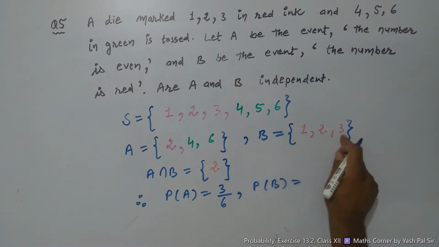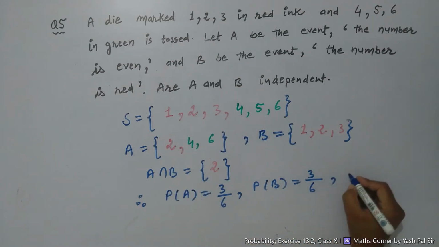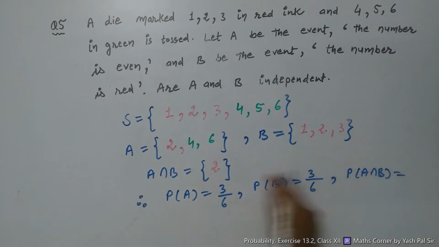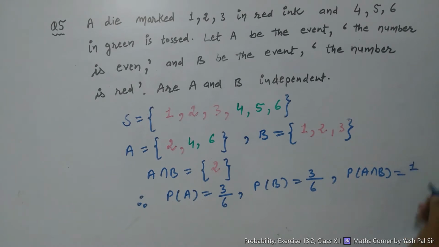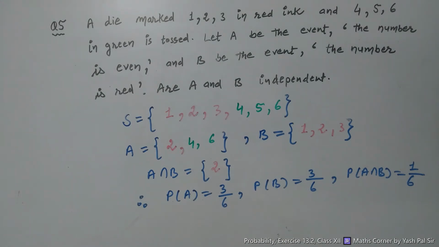We again have 3 favorable cases out of 6 in the sample space. Likewise, the probability of A intersection B is equal to only 1 favorable case out of 6 outcomes in the sample space.